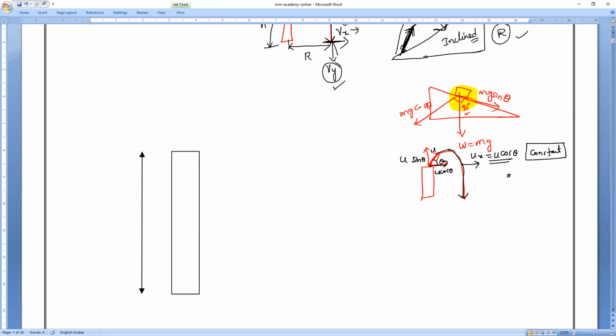And we all know that in the x-axis, acceleration is equal to 0. Am I correct? Remember? But in the y-axis, what is the acceleration? Y-axis acceleration is minus g. And the velocity in y direction is equal to what? Girls, Manya and Samya, you also should speak and respond. What is the velocity in y direction? U sin theta. Correct?